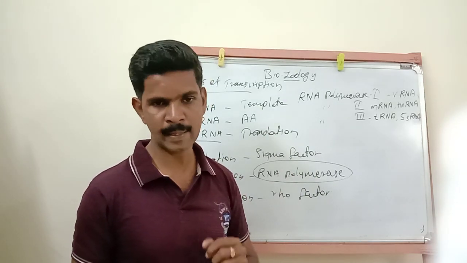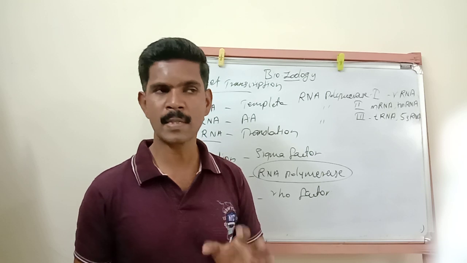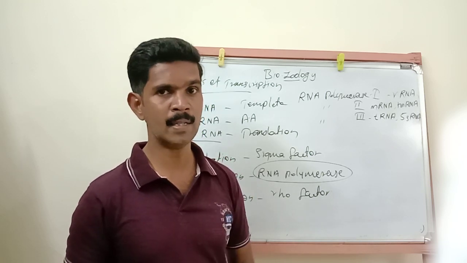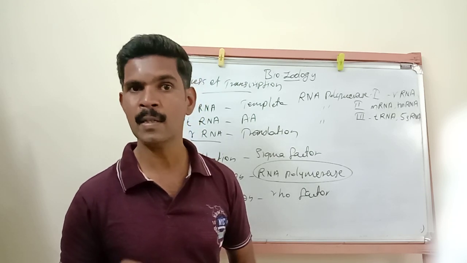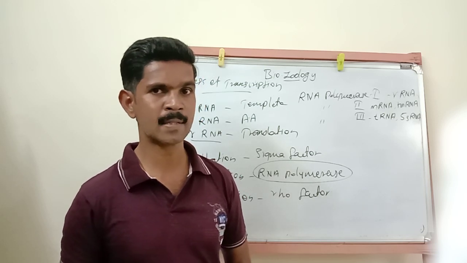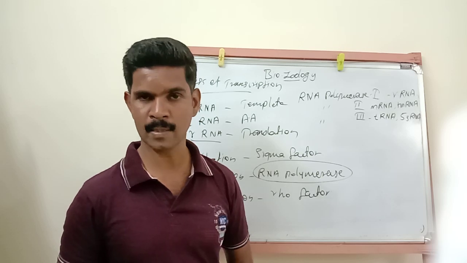Then the next point, in a monocistronic structural gene. In the last class we studied structural genes, one of the important regions in the transcriptional unit. There are two types of structural genes: polycistronic and monocistronic.